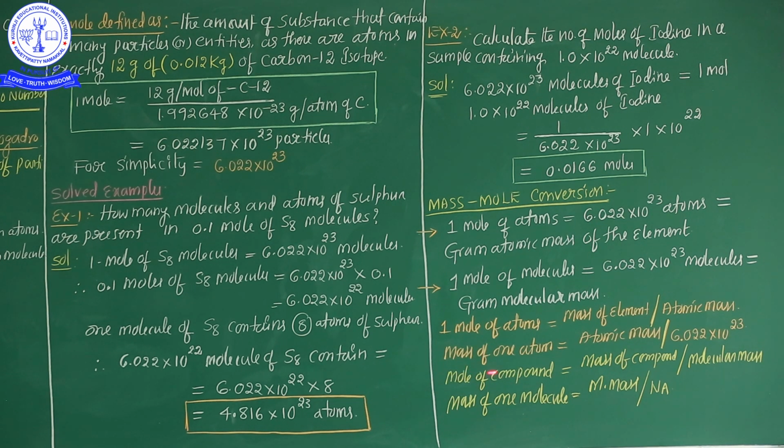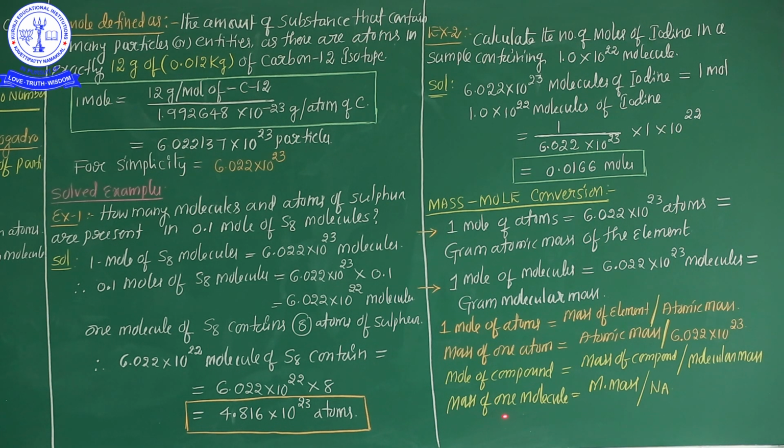And second one, mass of one atom is equal to atomic mass by 6.022 × 10^23, which is nothing but the Avogadro number. How to calculate the mass of one atom? Atomic mass by 6.022 × 10^23. And moles of compound is equal to mass of compound by molecular mass.